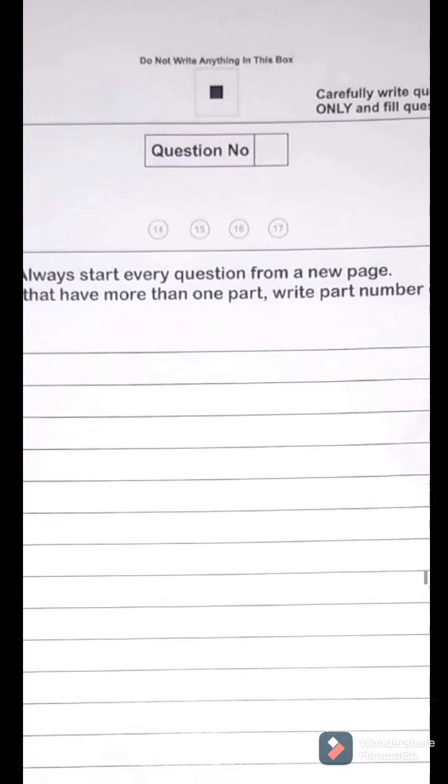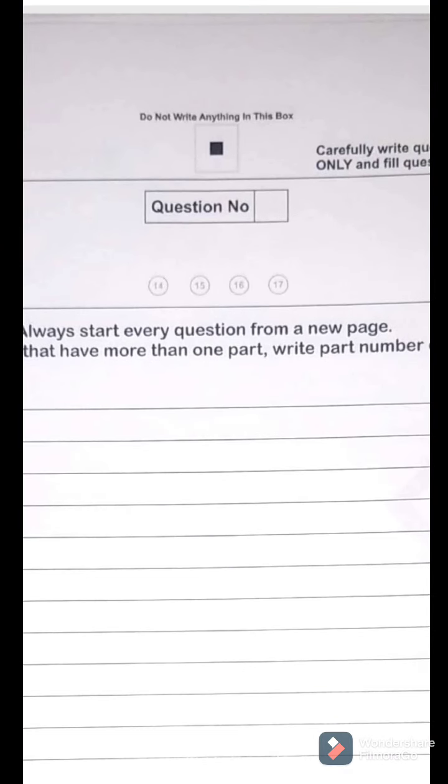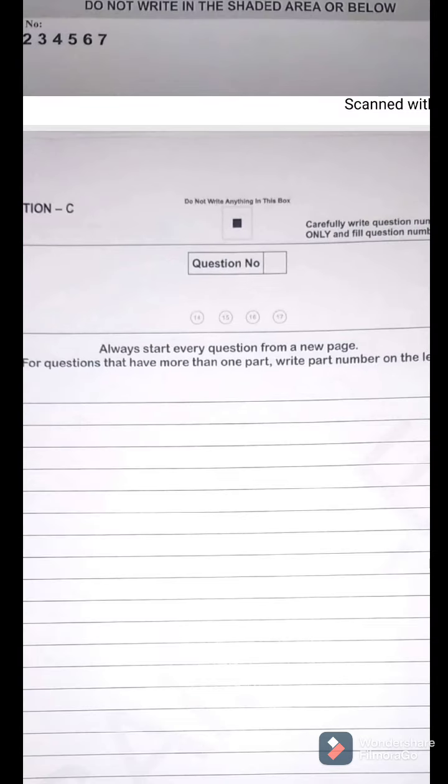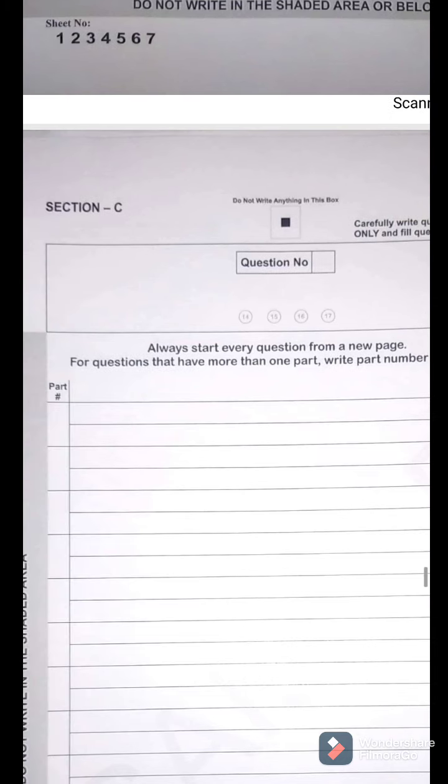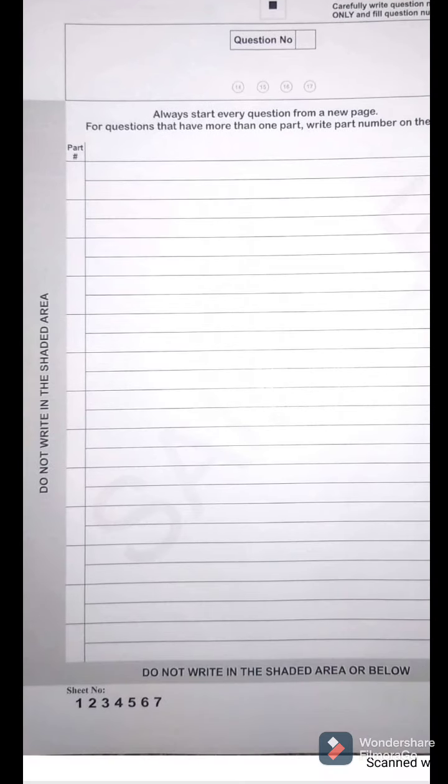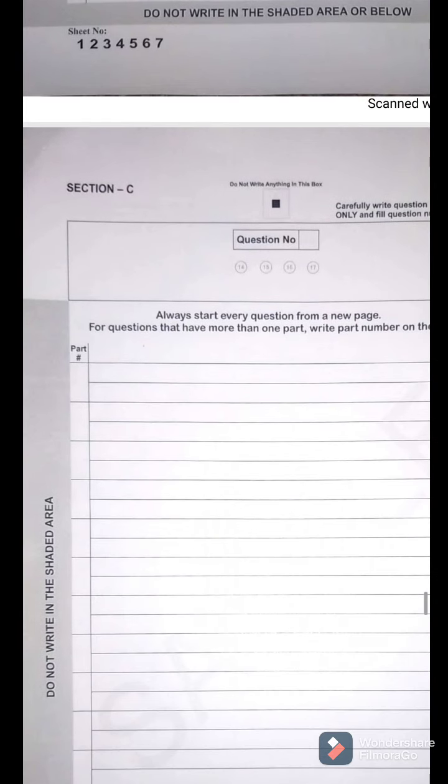Why? Because even for the 2 lines that you have done for question number 15, you have written question number 15 in this box and filled bubble number 15 as well. So how are you going to begin a new question from here? It does not make any sense. That's why you have to leave the rest of the page empty and begin another question from a new page.